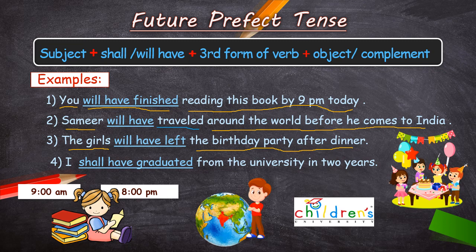Now the last example. I shall have graduated from the university in 2 years. I is the subject here. Shall have graduated. Graduated is a past participle, or we can say the third form of the verb graduate. From the university in 2 years is the object. So I believe children, these examples are clear to you all.